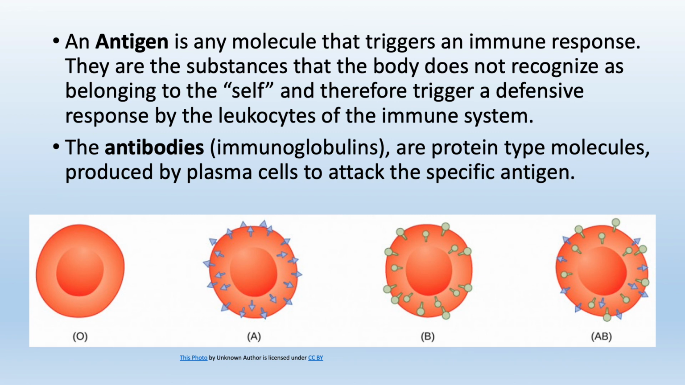When you look at the picture, you will see type O has no antigen. There is nothing on the surface of the plasma membrane. When you look at type A, you see only one type of antigen, antigen A, shown with the blue arrows. When you look at type B, there is only antigen B, represented by little green circles. When you look at AB, you will see it carries on its plasma membrane antigen A as well as antigen B, both.